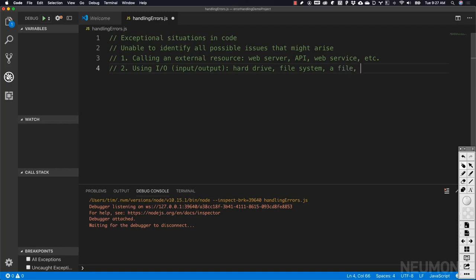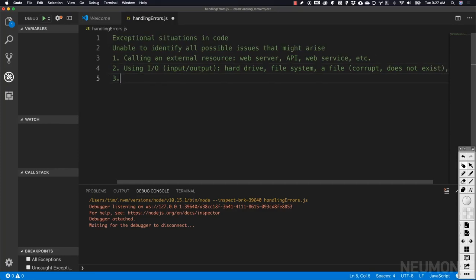Anything like that would be something that could potentially cause an error because we don't have total control over that. The operating system does. So if we have a hard drive failure, that could cause an error in a running application. It would probably just shut down the entire operating system if that happened. Or if we don't have access to the file system for some reason, whether the file system is busy because the operating system is in the middle of doing something complex and is utilizing a lot of resources, or if we can't get to a file. The file doesn't exist or the file is corrupt. So let's note that. Corrupt or does not exist.